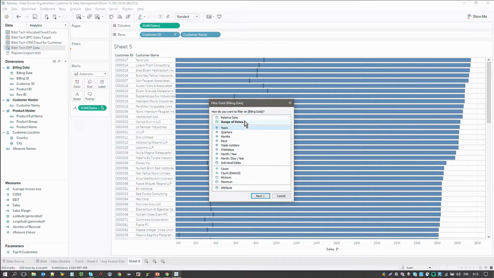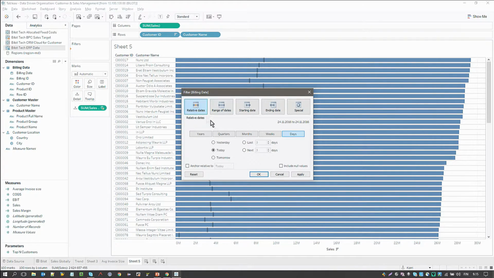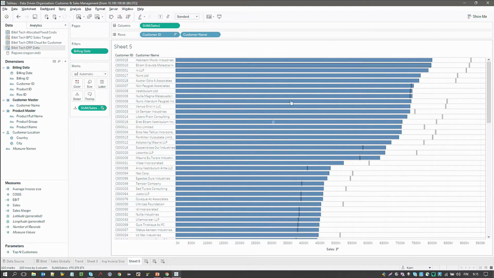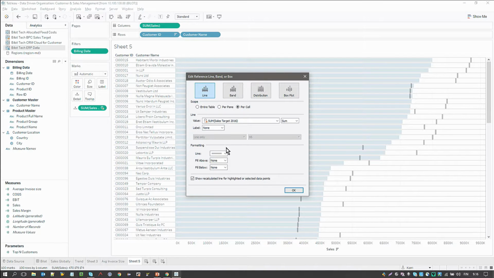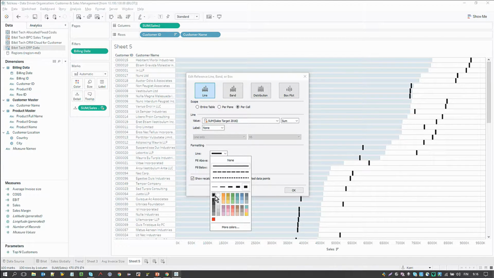And as we're looking at this particular year, that's the one I'm only interested in, because my sales target is only for this year. So now with Tableau, I have my sales targets here. Let's make that a little bit more legible.